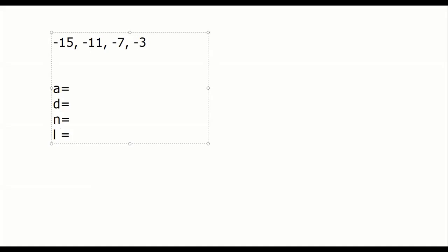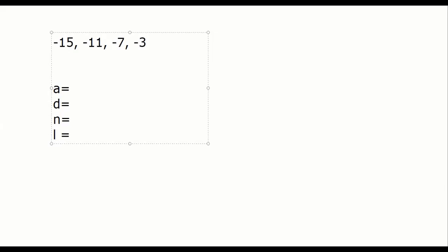If it is AP, find the first term, the common difference, the number of terms, and the last term. Keep writing. Yes, A is minus 15. The first term is minus 15. Very easy. Is D plus 4 or minus 4? Plus 4, correct?